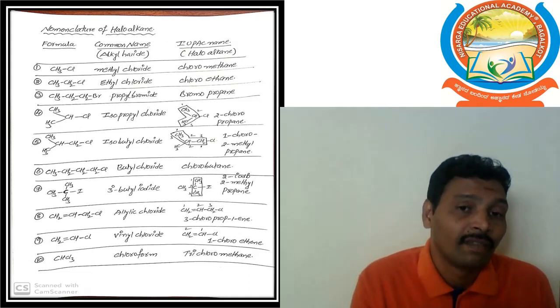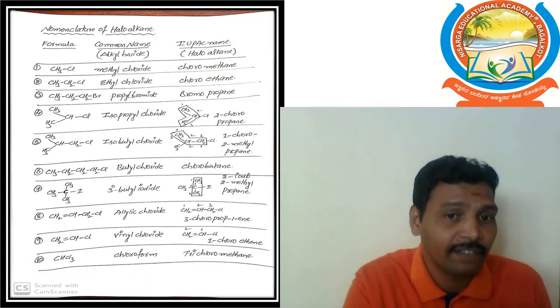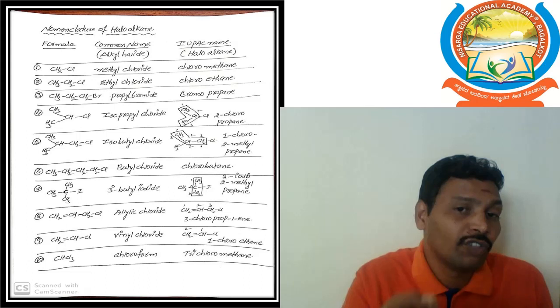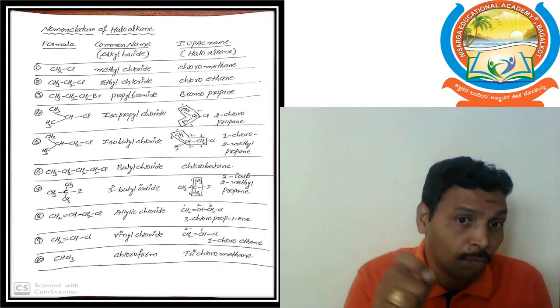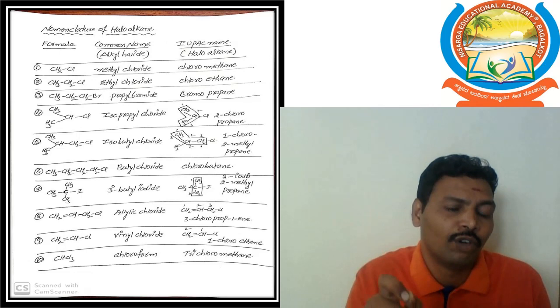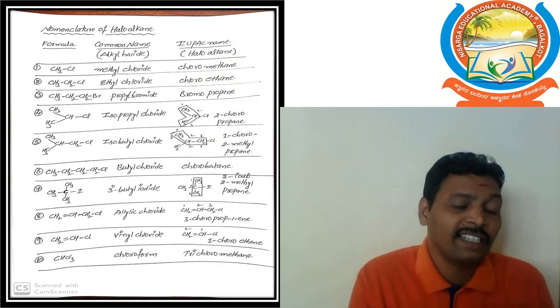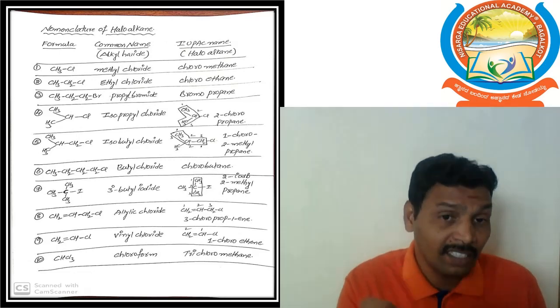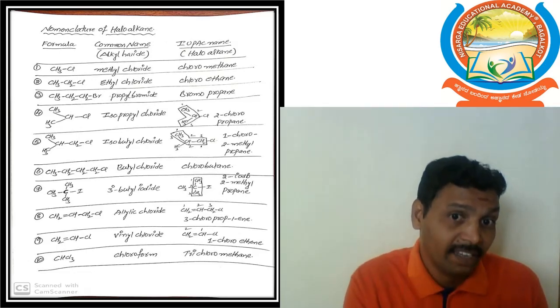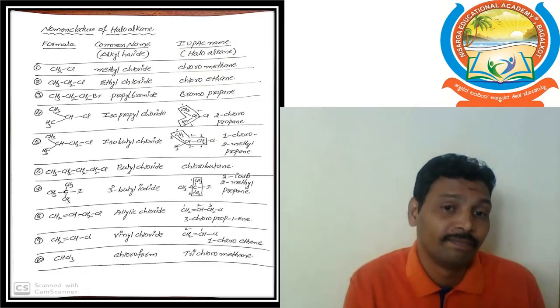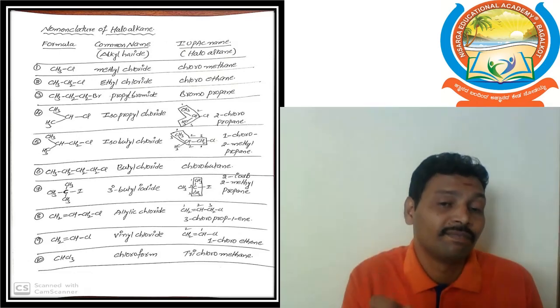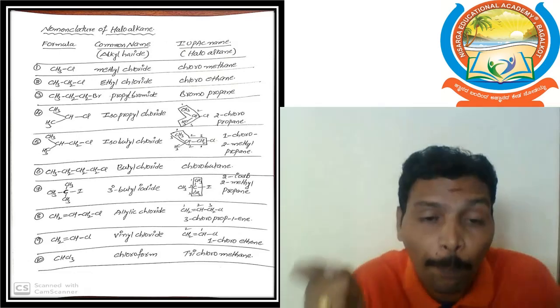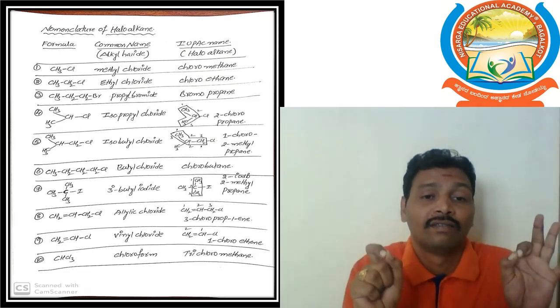Second example, suppose we take CH3-CH2-Br. The common name is alkyl halide: first we pronounce the alkyl, that means ethyl bromide. Next the IUPAC name: first we pronounce halo, that means bromoethane. Suppose we take CH3CH2CH2Br. Common system: propyl bromide. Next the IUPAC system: bromopropane.